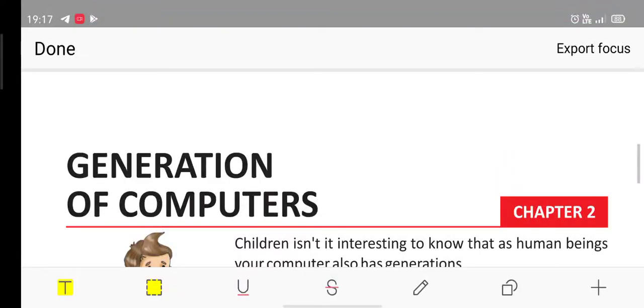Good morning, children. In the previous class, I had already shared with you a video explaining the generation of computers, right? Today we will be looking at a few of these points in this chapter from the textbook also, so that if there is any doubt, it would be clear to you all. Okay, so the chapter second, generation of computers.